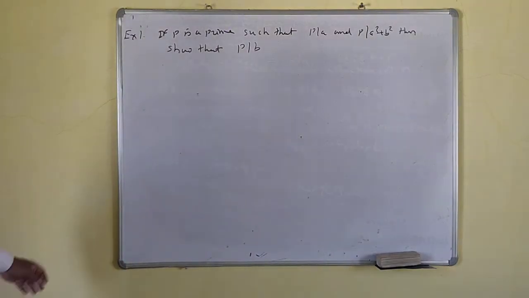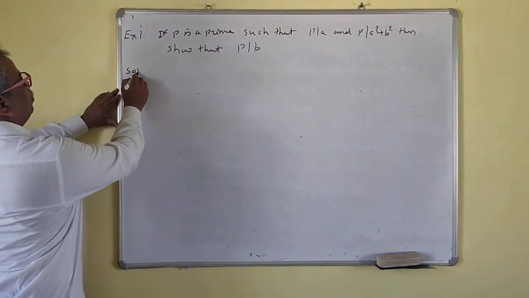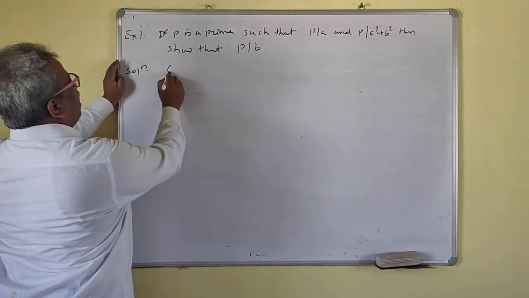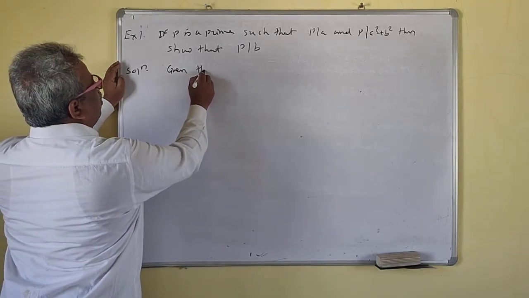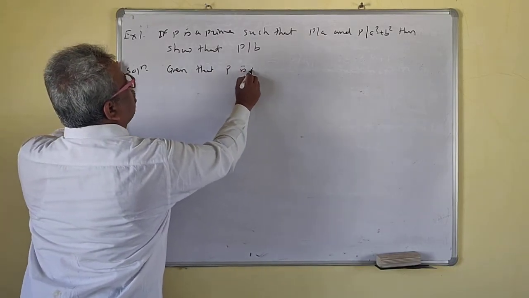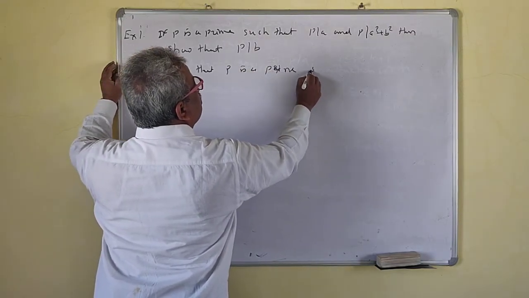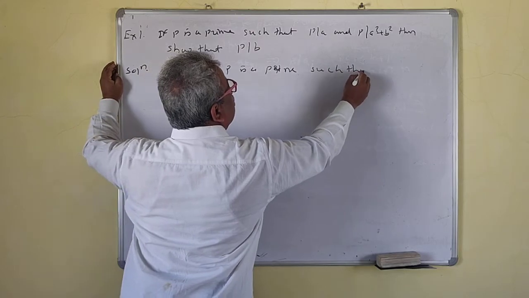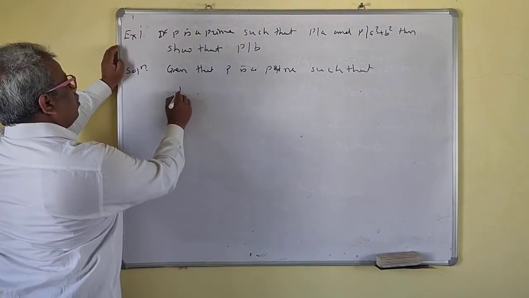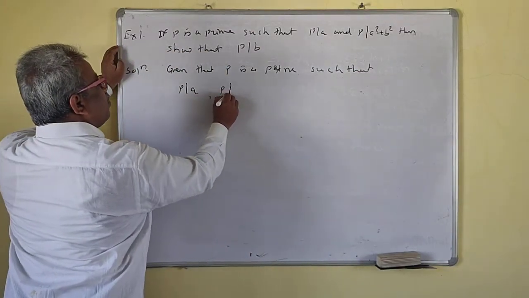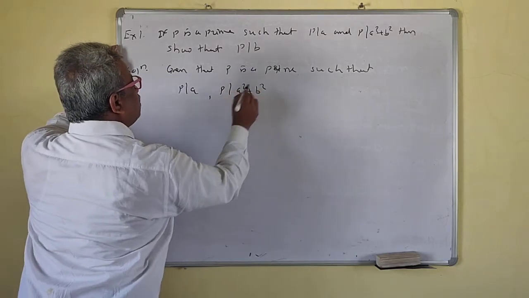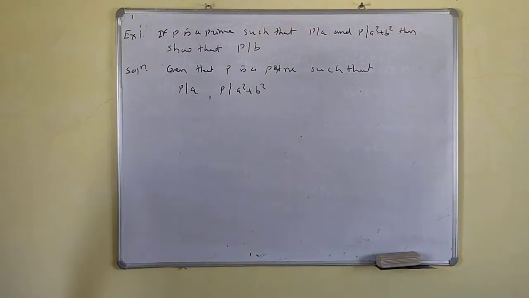Okay, so solution. It is given that P is a prime such that P divides A square plus B square.